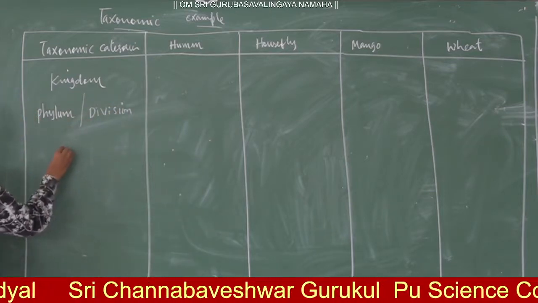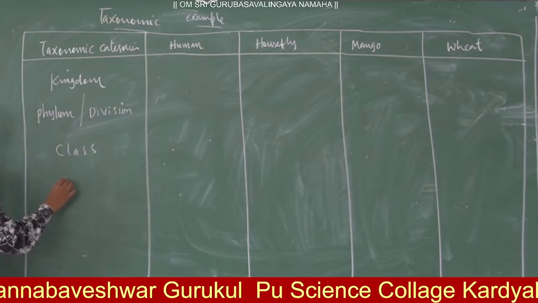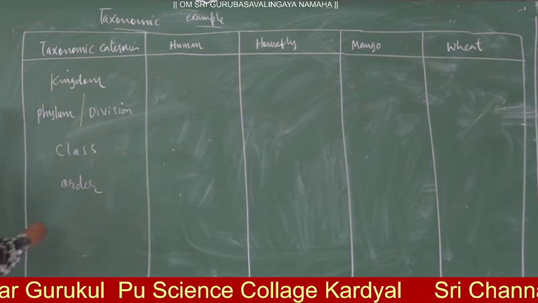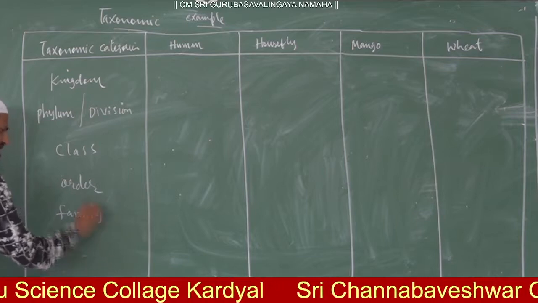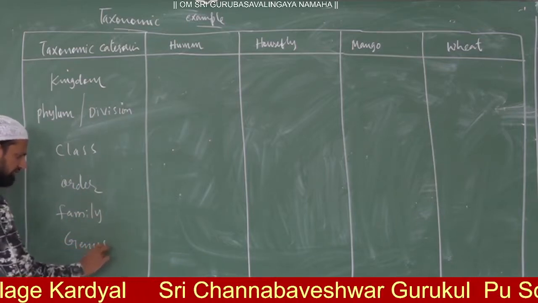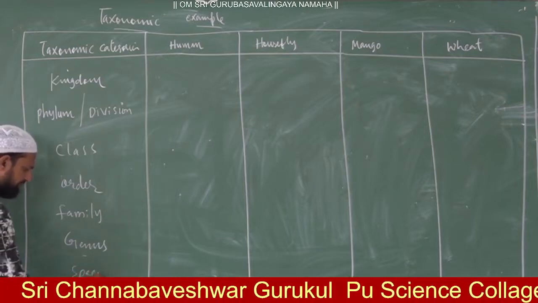Then the third one is class, then order, next family, then genus, and finally species.